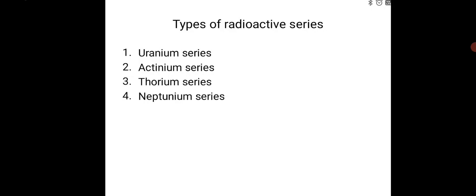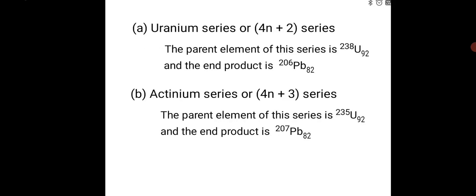First one is the uranium series. All these are radioactive nuclides. It is also known as the 4n plus 2 series. Here the parent element of this series is uranium 238.